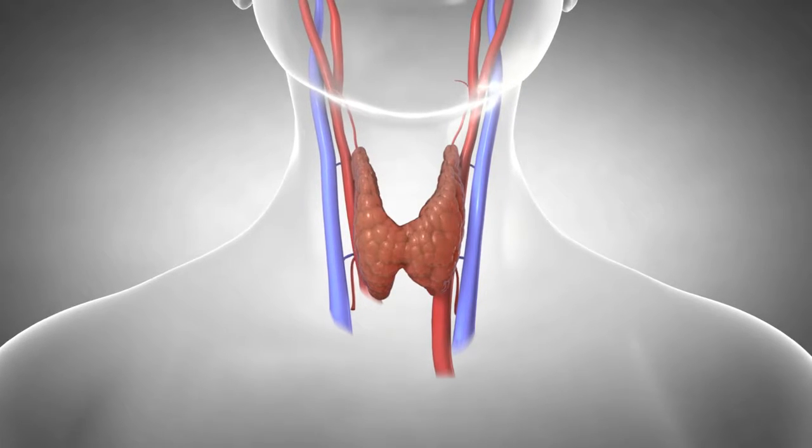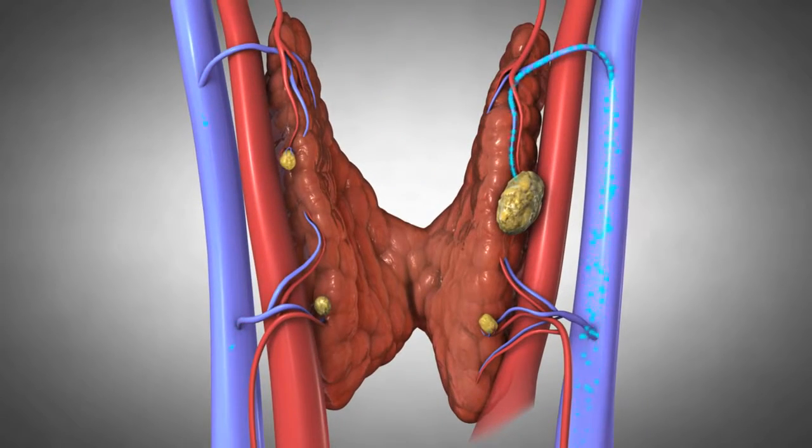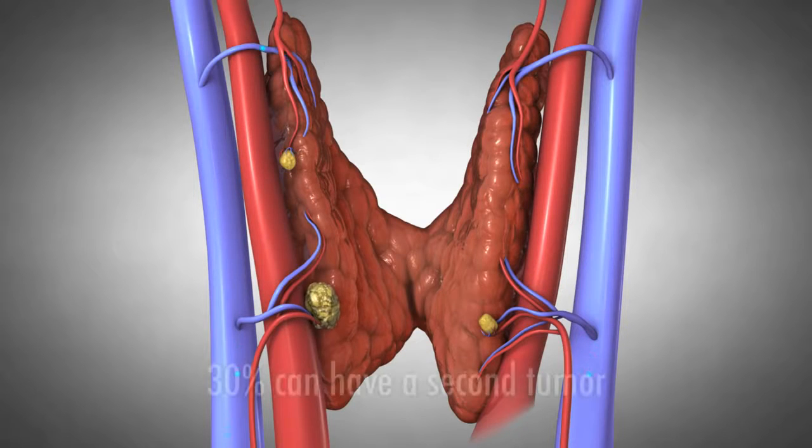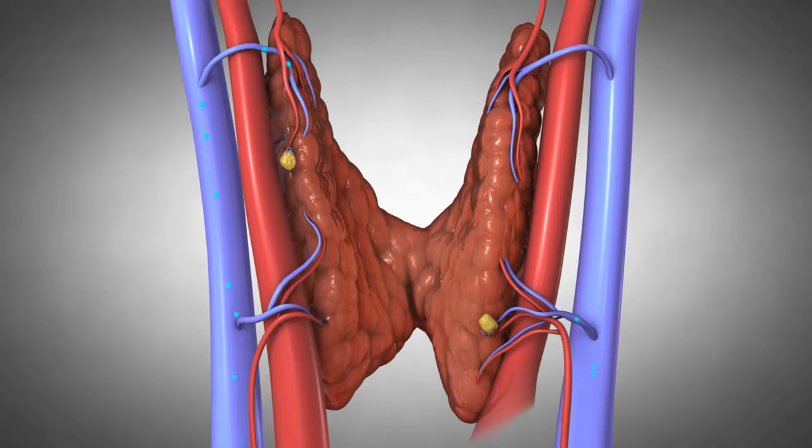Hyperparathyroidism is cured by surgical removal of the parathyroid tumor. In the hands of an expert, parathyroid surgery is a straightforward outpatient procedure that can often be completed in less than 20 minutes. Since as many as 30% of patients with hyperparathyroidism will have more than one parathyroid tumor, your surgeon will examine all 4 parathyroid glands to be sure a second tumor has not been left behind. Once all parathyroid tumors have been removed, the disease is cured.